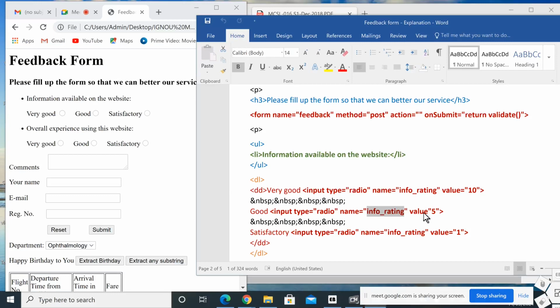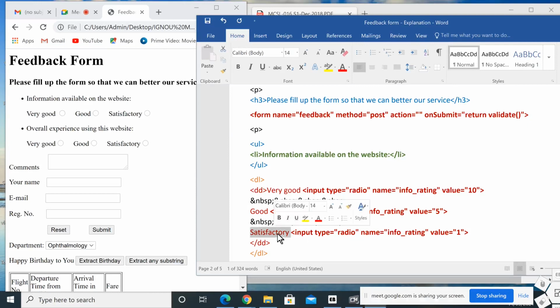Then here the value is changed, value equal to, here you should use the equal to symbol. So info rating, value equal to 5. Then after that radio button we put 1, 2, 3, 4 spaces again. So after "good", it will print 4 spaces.